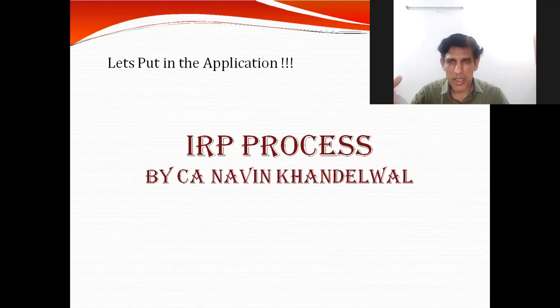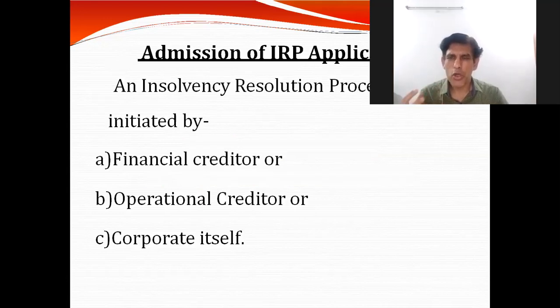You have to understand, you have to take it as an integral part of your plan. Okay, so let us move ahead and understand the process. So the case of IRP application can be initiated by, as we have understood in our previous lecture, the FC, that is the financial creditor, the operational creditor, the OC, and the company itself. That is also a major provision: if the company wants to take itself under the insolvency process, it can do so. So that flexibility is also open to the company themselves.